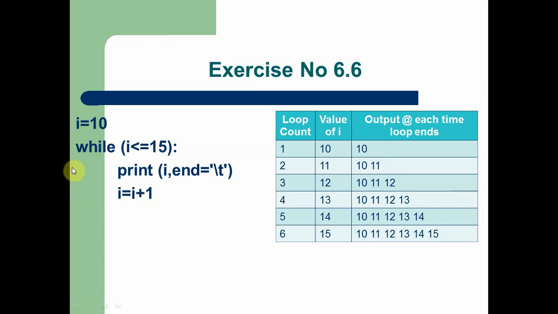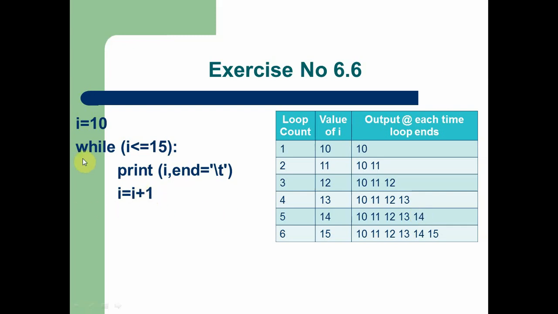When it goes to the condition again, the fifth time the loop is going to be true because the I value is 14. The value we compare with 14 is 15. So the condition is true. Again the value of I is printed on the screen after the tab space. 13 with tab space is printed, then 14 is printed on the screen. Again the value of I is incremented by 1.